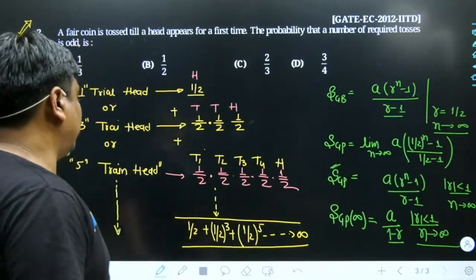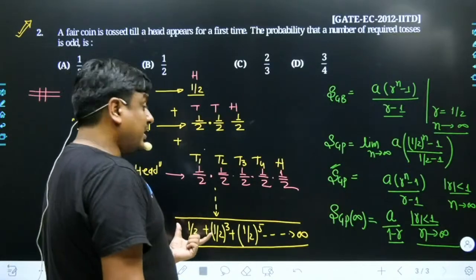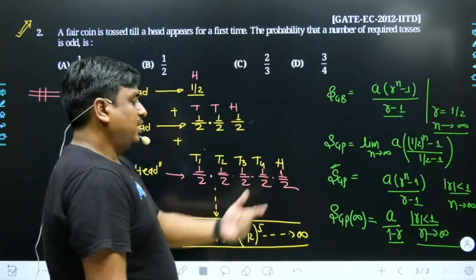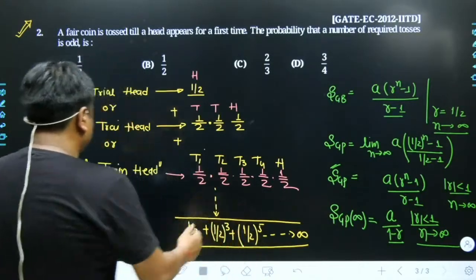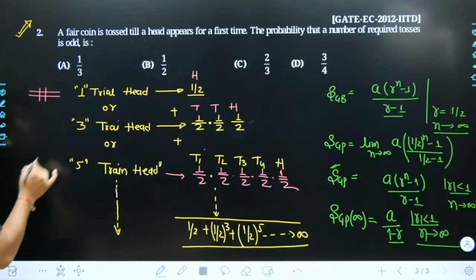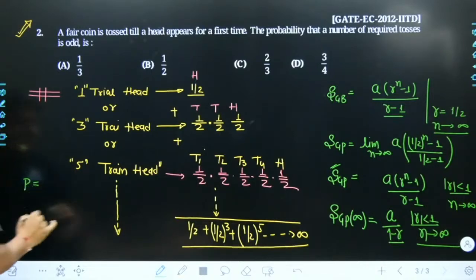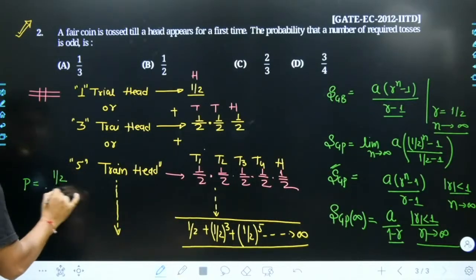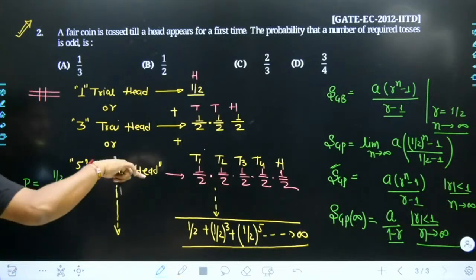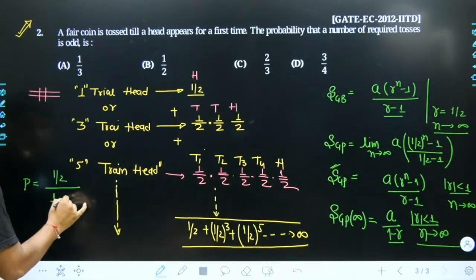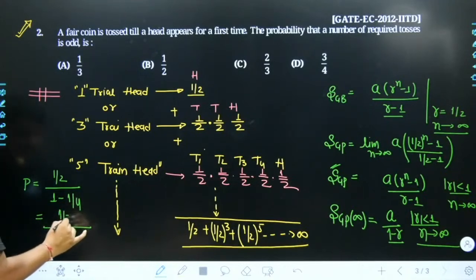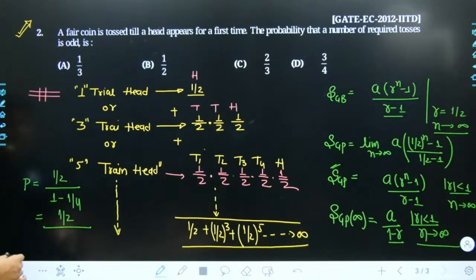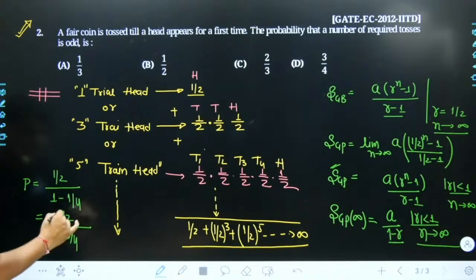And you can see very well the value of a is half and the value of r is 1 by 4, which is magnitude of r lesser than 1. It would converge to a certain fixed value. So may I know what would be its worth? So I would say the probability is simply going to be A, that is 1 by 2, divided by 1 minus r, and 1 minus r is 1 by 4 subtracted from 1. So towards numerator side we are going to get half, and towards denominator side the 4 is going to get subtracted with 1. The result is going to be 3 divided by 4.